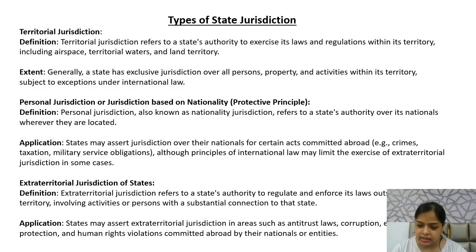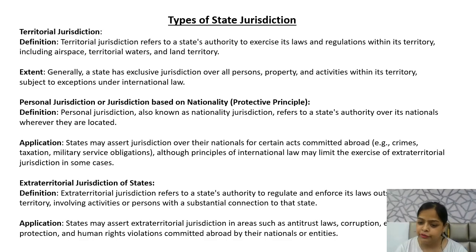So let's understand its applicability. States may exert extraterritorial jurisdiction in areas such as antitrust laws, corruption, human rights protection or violations committed abroad by their nationals or entities. If Indian citizens do these things abroad, then also India will have a claim. We can also try because we have a substantial connection with those individuals. So these are three types of jurisdiction.